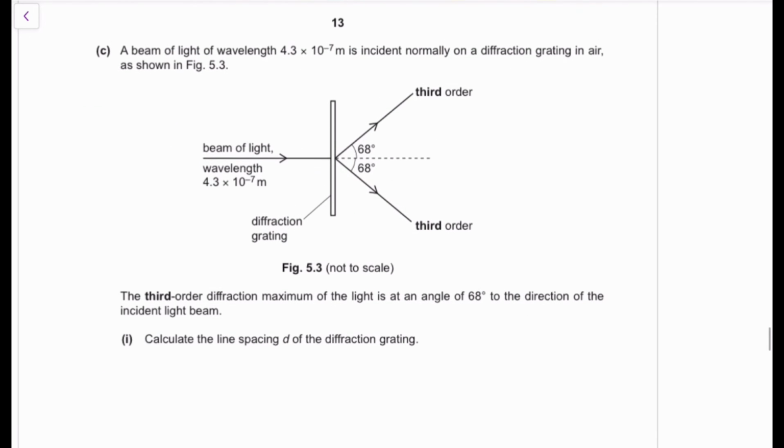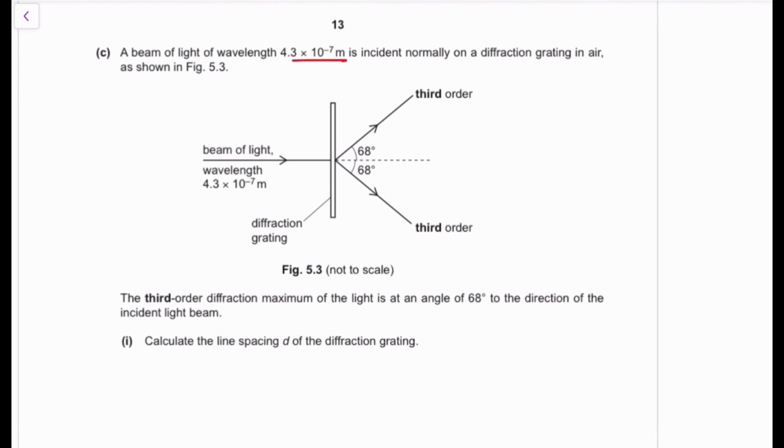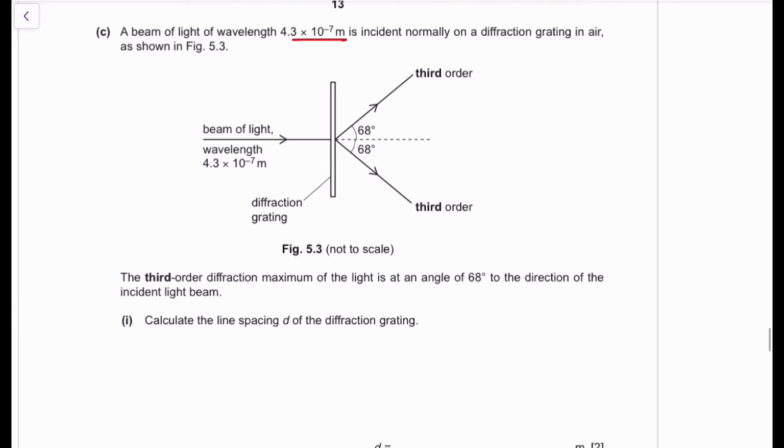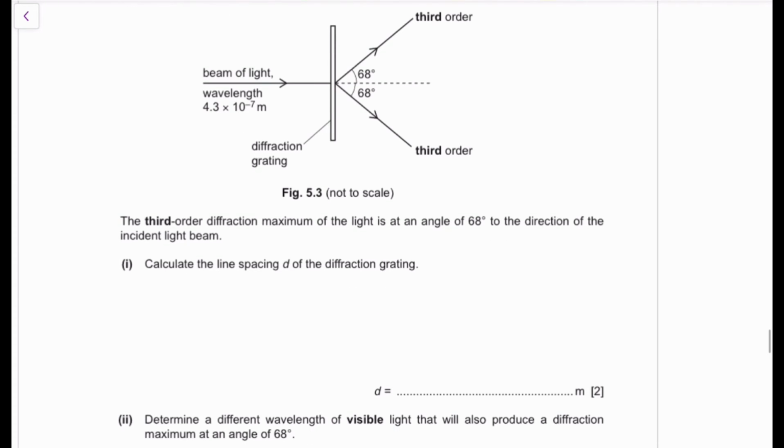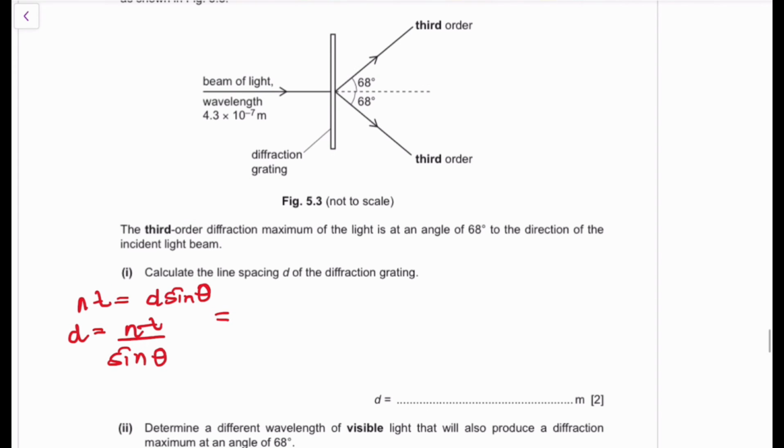For question C, we're given a beam of light with that wavelength that is incident normally on a diffraction grating, and we've been asked to calculate the line spacing d of the diffraction grating. Whenever you see the word grating, one equation comes to your mind: n lambda equals d sine theta. So your value of d is just going to be n lambda divided by sine theta. Ask yourself, what is n? Your n in this case is 3 because that's the order.